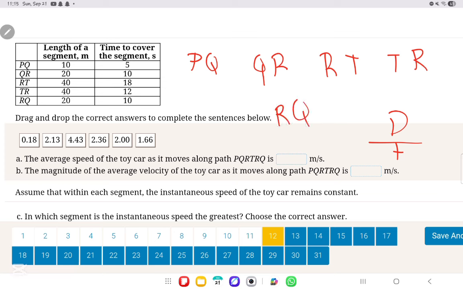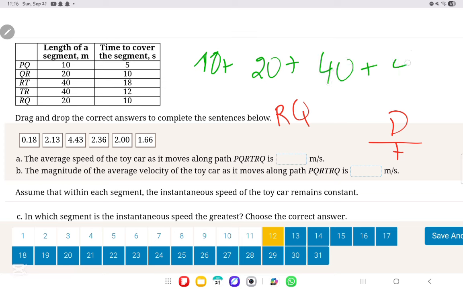So PQ we can replace by 10, plus QR we can replace by 20, plus RT we can replace by 40, plus TR we can replace by 40 again, and then RQ we can replace by 20.